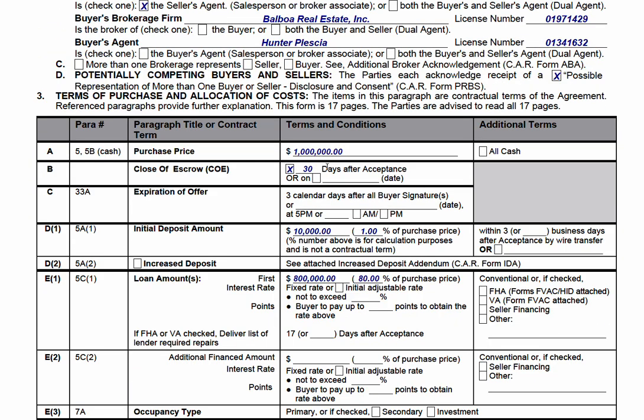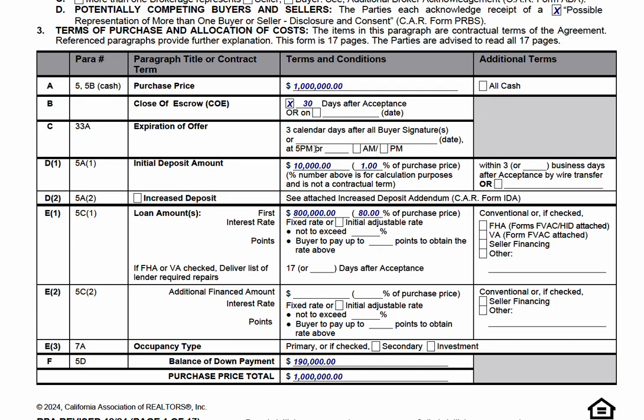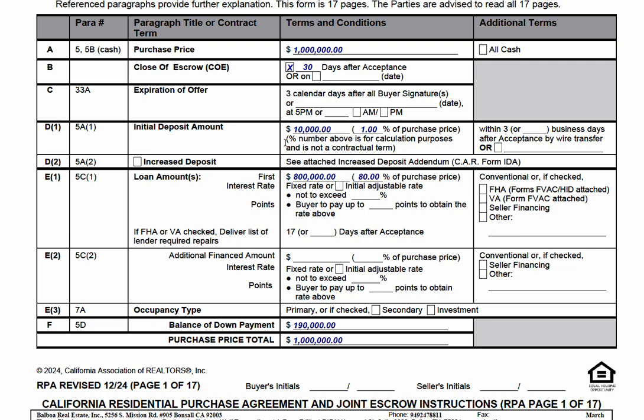Now we come down to purchase price. I just wrote in $1 million because that's basically where we are. That's the state of affairs here in California, 2025. And so if it's all cash, check this box. If not, leave it alone. I'm doing a 30-day escrow period, fairly typical. Expiration, leaving that alone. Initial deposit between 1% and 3% of the sales price. I wrote in $10,000. That's it.